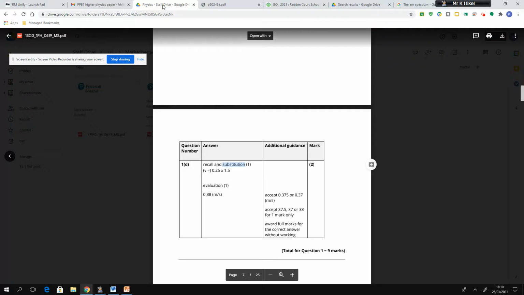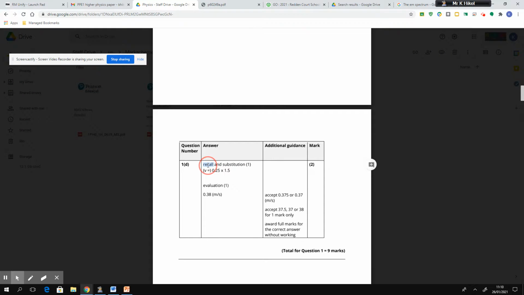Where are you getting your marks from? Well, you're getting your first mark from recalling the equation, remembering what the equation is, and substituting the number values from the question directly into the equation.